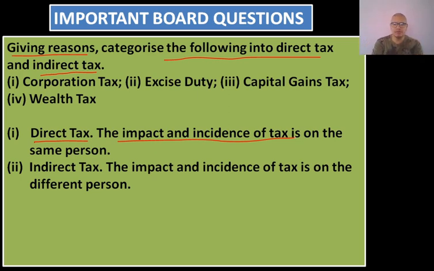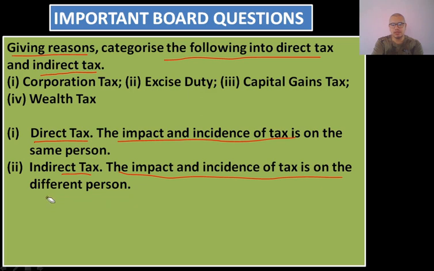So here it is indirect tax because the impact and incidence of tax is on a different person. The basic criterion is to identify the taxes on the basis of impact and incidence of taxes.